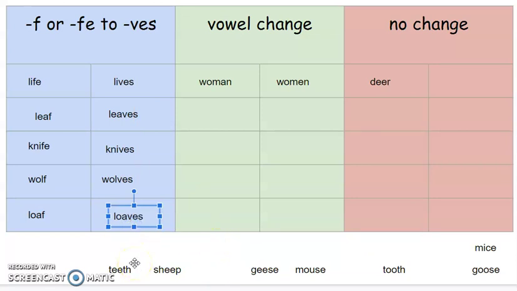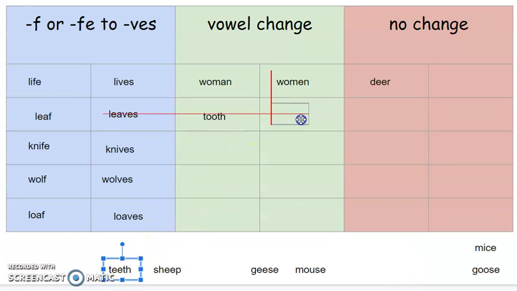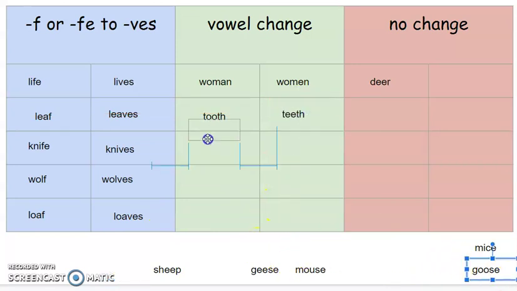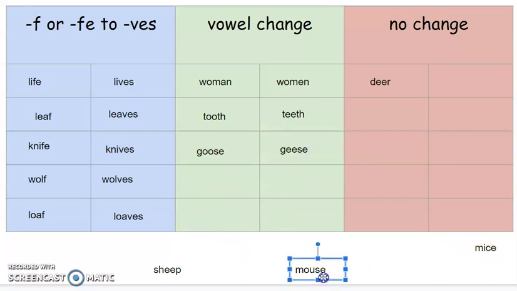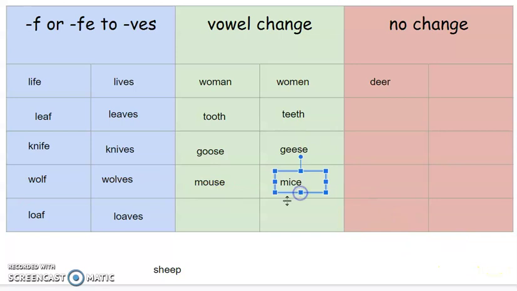Then the vowel change. Tooth? My tooth hurts. Now my whole mouth of teeth hurt. I see a goose floating on the pond. Look at all of the geese that have just flown into the pond. There is a mouse in the house. I hope there's not a family of mice in the house.